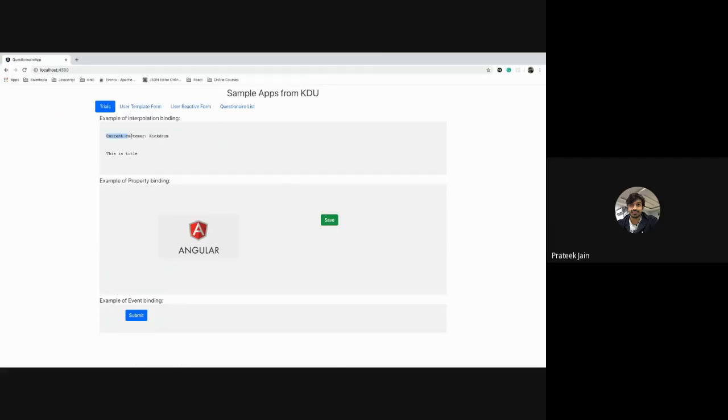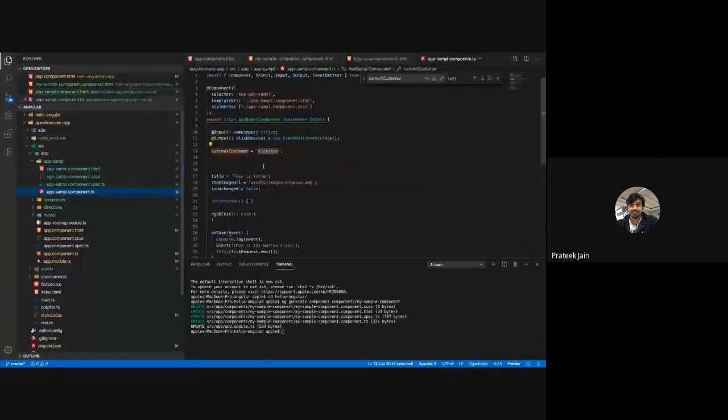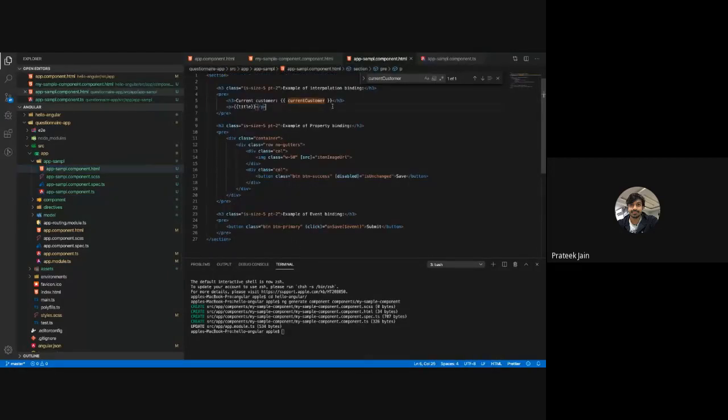So when I write this, just see here, that variable has actually been evaluated and changed to the assigned string, that Kickdrum string. In slightly more technical terms, I would like to explain what is actually happening. When you write these two curly braces in the template, Angular will parse the whole template, section 1, line number 1, then section 3, 4, 5, 6, everywhere. It will check whether it is written like this anywhere.